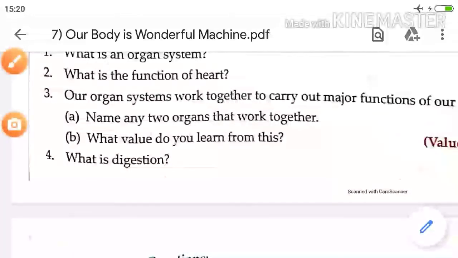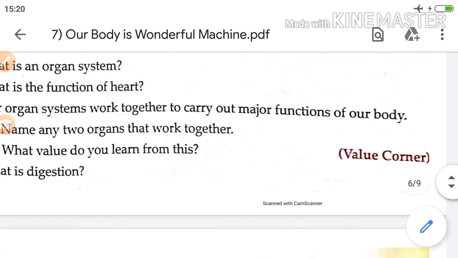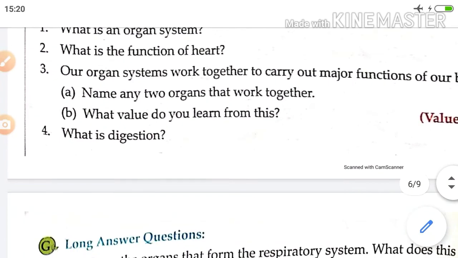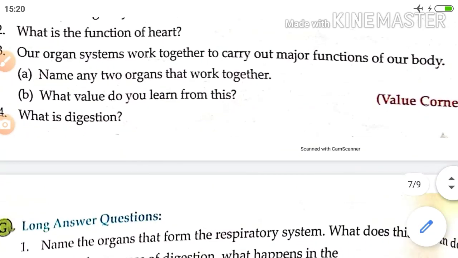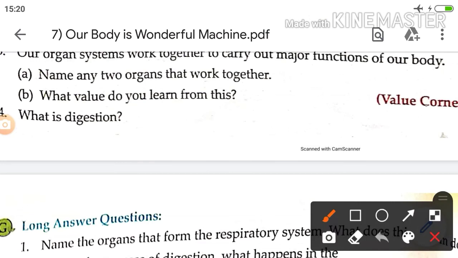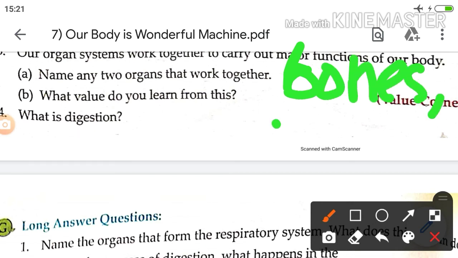Third, our organ systems work together to carry out major functions of our body. Name any two organs that work together. We can write bones and muscles.